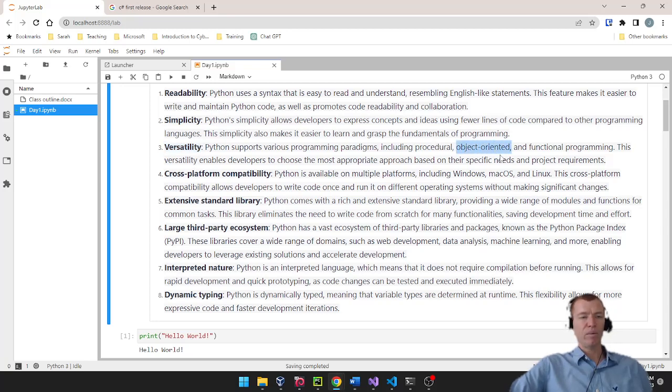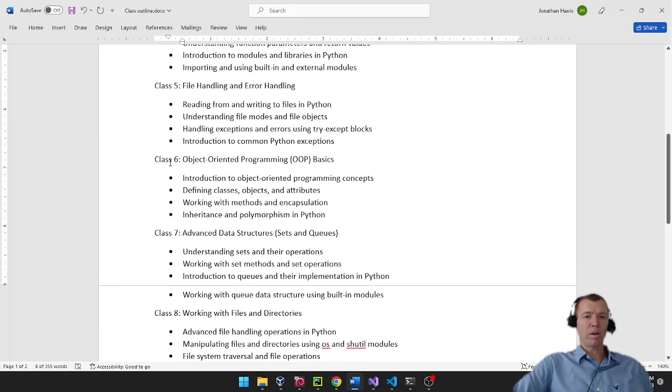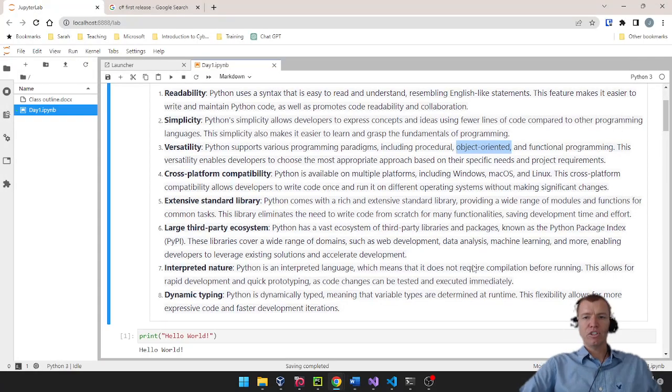which we'll see when we get into our class in night 6, I think, right? That's when we talk about object-oriented, night 6. Yeah, we'll talk about object-oriented functionality when we get there. But just so you get an understanding of what object-oriented programming is, it's just a different paradigm, a different way we look at writing code.